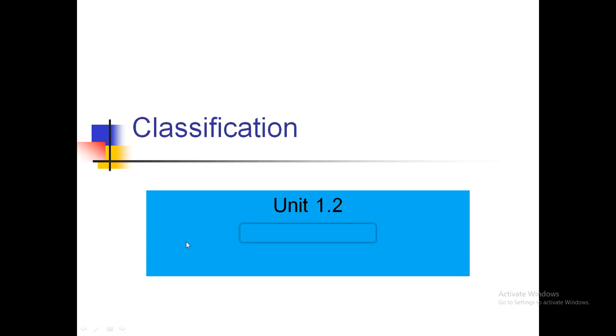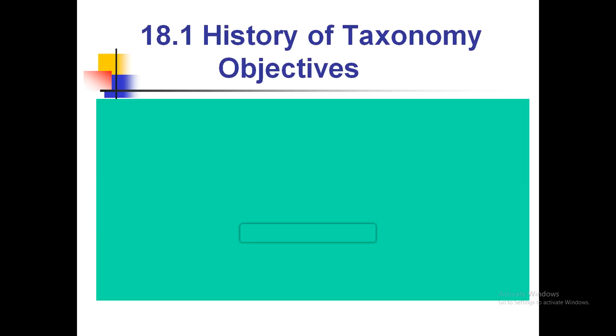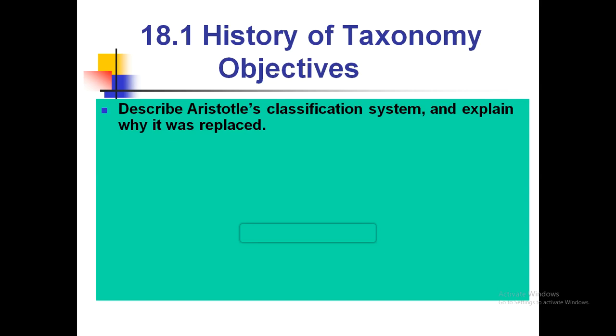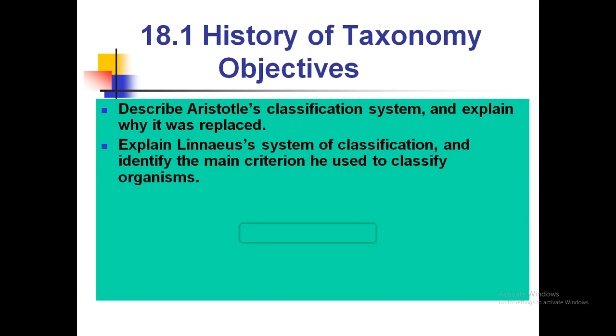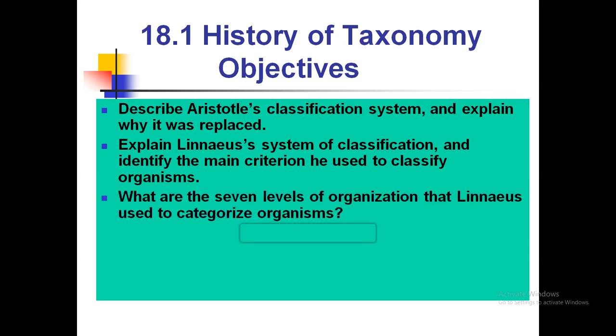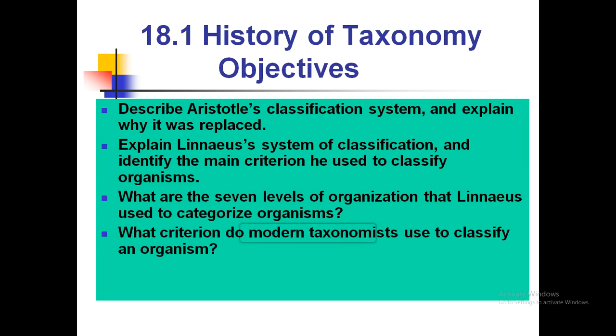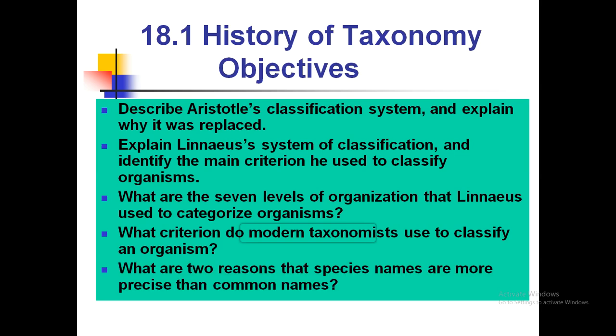Today we will be studying about classification, Unit 1.2. Our objectives for this lesson are to describe Aristotle's classification system and explain why it was replaced, to explain Linnaeus' system of classification and identify the main criterion he used to classify organisms. What are the 7 levels of organization that Linnaeus used to categorize organisms? What criterion do modern taxonomists use to classify an organism? So let's start with our lesson.